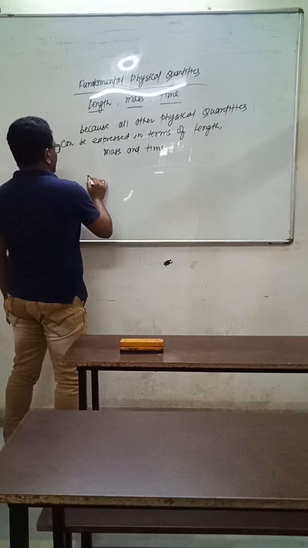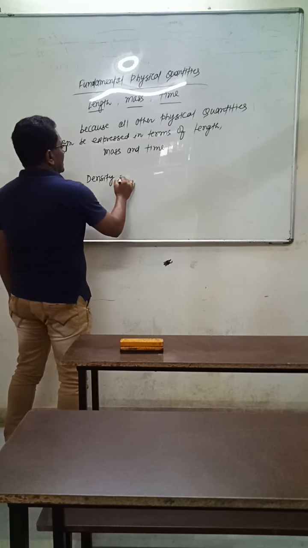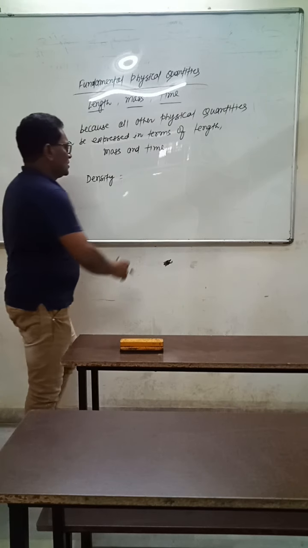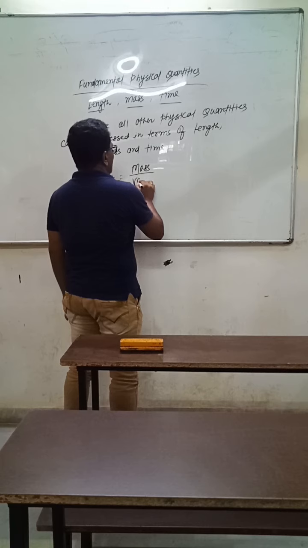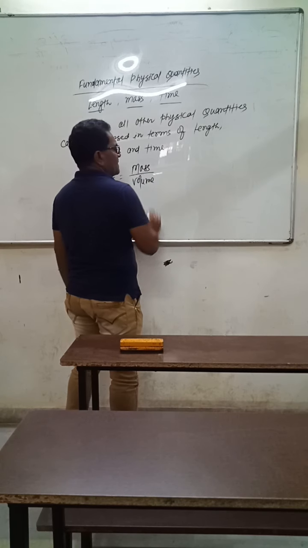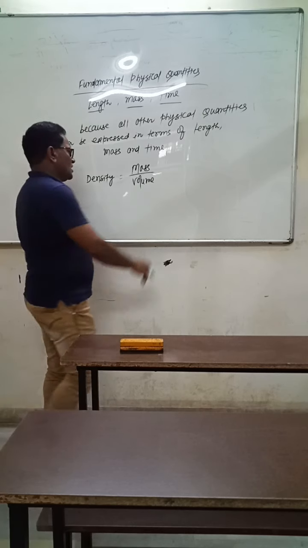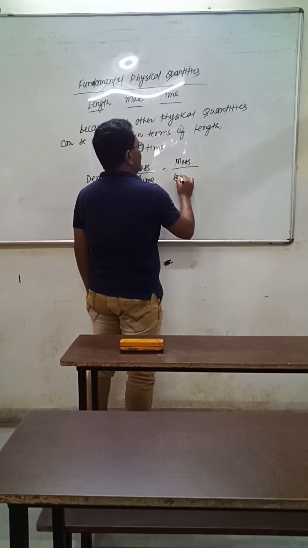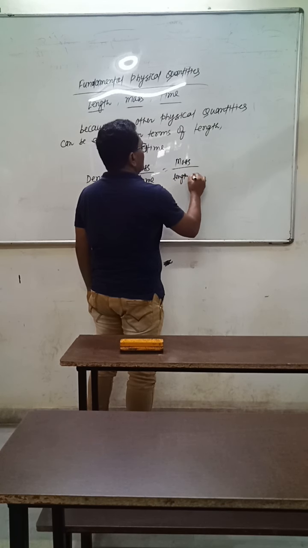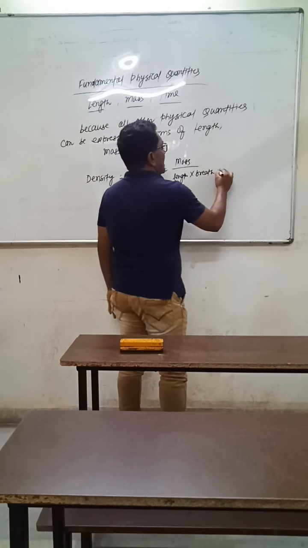Suppose there is density, it is also a physical quantity, and the formula for density is defined as mass per unit volume. Mass upon volume. Again, mass is a fundamental physical quantity, and volume can be expressed in length, breadth and height.